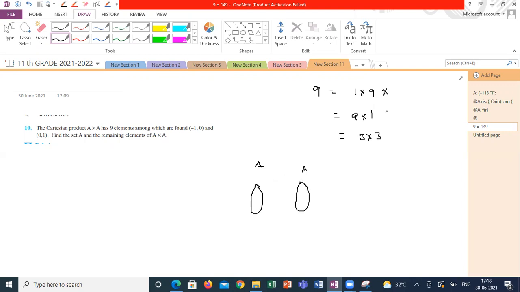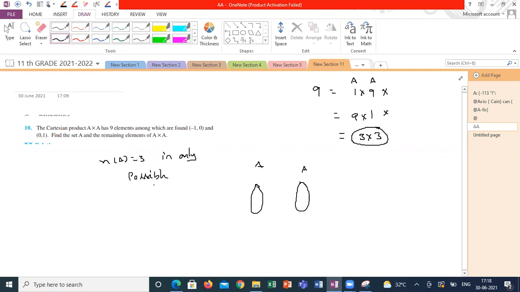So 1 into 9 is not possible, because the first set also represents A and the second set also represents A. The only possible number of elements in A is 3, so 3 into 3.